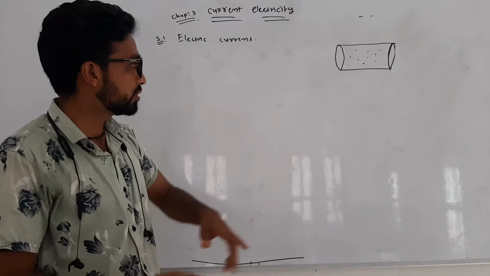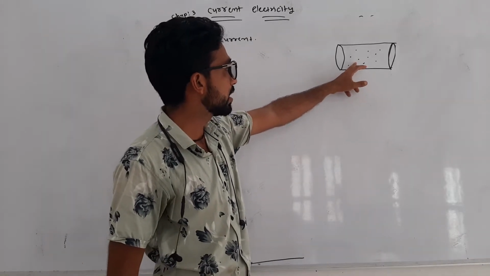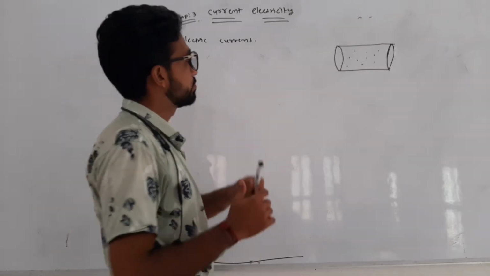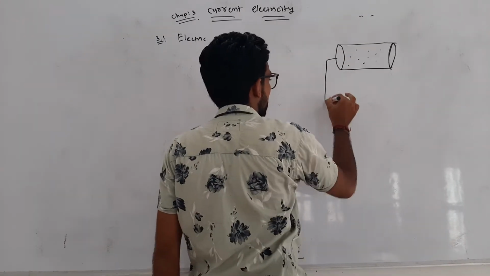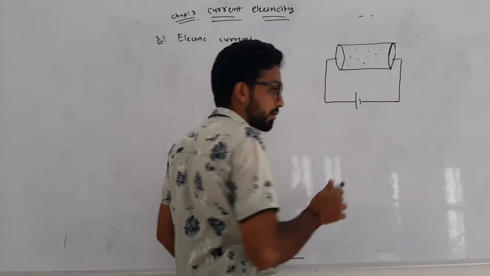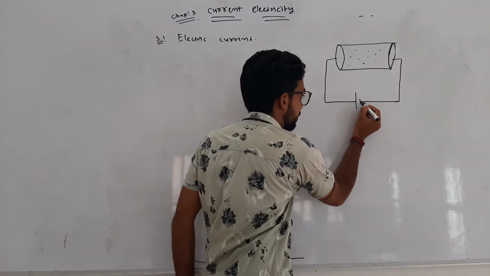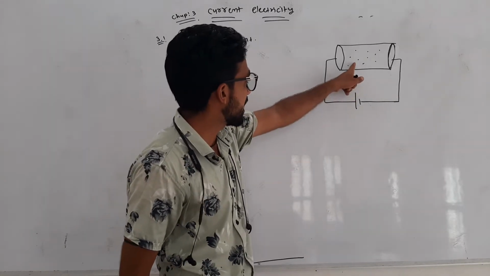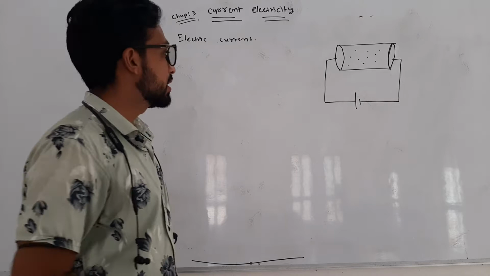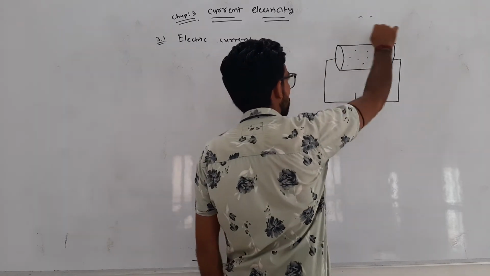When these positive and negative charges are in motion, that constitutes electric current. But for motion of the charge, we must apply an external electric field. When we apply it, the charges present in the conductor experience a force. Here the direction of the electric field is from positive to negative.